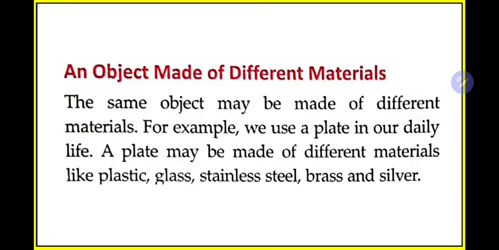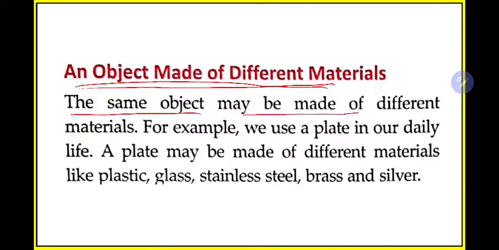So we'll move to the next: an object made of different materials. One object, for example a chair, can be made of different materials. For example, it can be made of wood, of plastic, or of steel. There are different things that can be used for making one thing. The same object may be made of different materials.